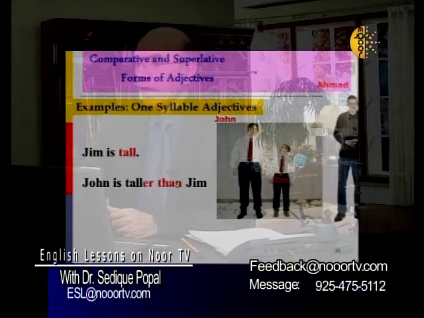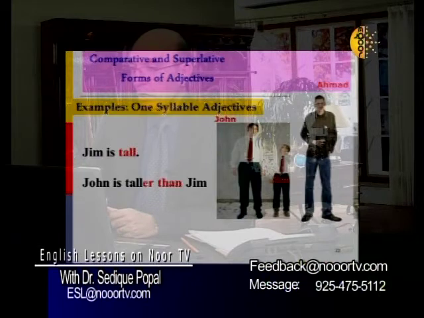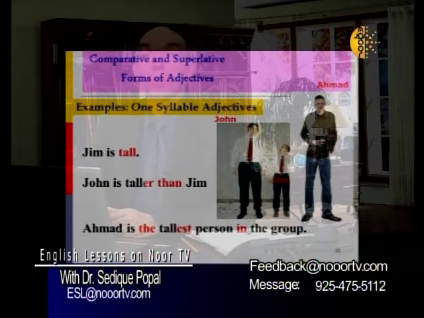And then there is another guy, Ahmad. Look, so you say what? Ahmad is the tallest person in the group. Jim is tall, John is tall, Ahmad is tall. But this John is what? Taller than Jim. Ahmad is what? The tallest person in the group.